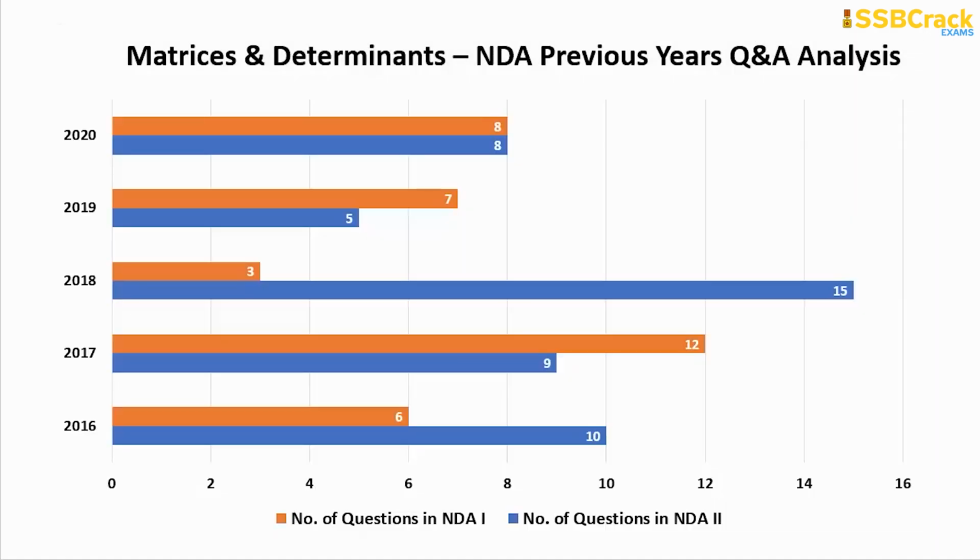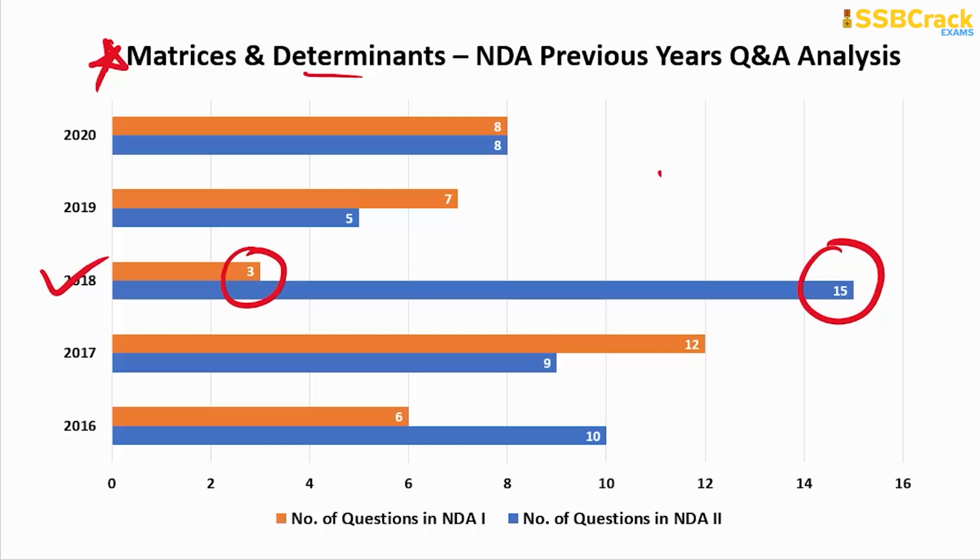Then the scoring topic comes in line, matrices and determinants, one of the important topics. A student, though he is not prepared previously, can make the preparation easily in a day or two, because it's just easy and a scoring topic in the Indian mathematics syllabus. Here you can see that the minimum number of questions was 3, in NDA 1 of 2018 paper, and the maximum was 15, in NDA 2 of 2018.